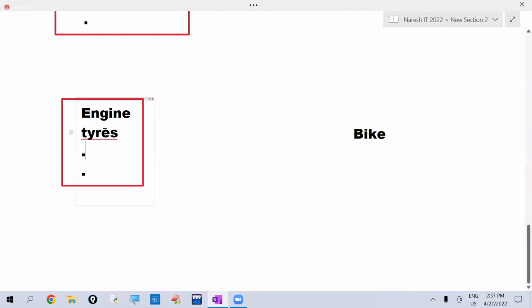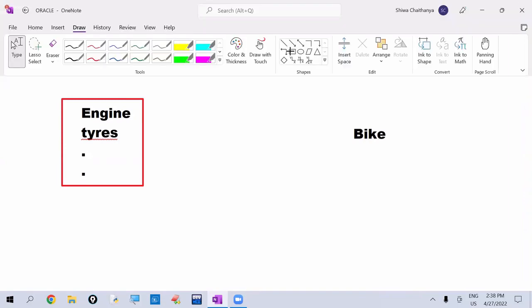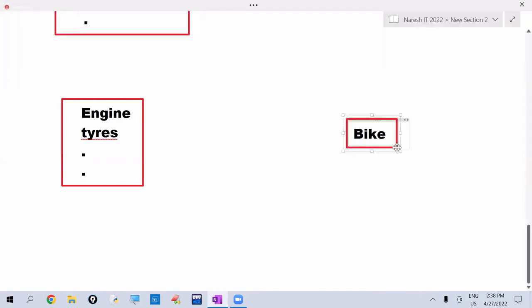For example, I am giving tires to you. Can you travel from one place to another? No. That is raw material to manufacture the bike we are using. So this is the raw material: engine, tire, clutch, brake, seat, everything.